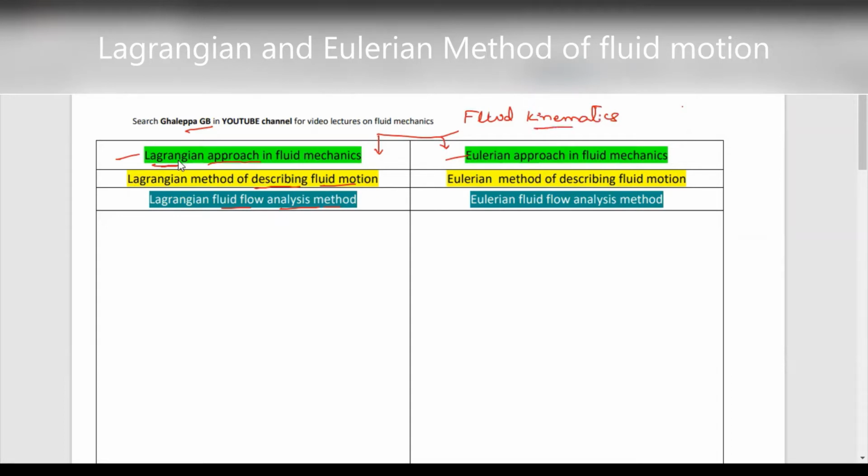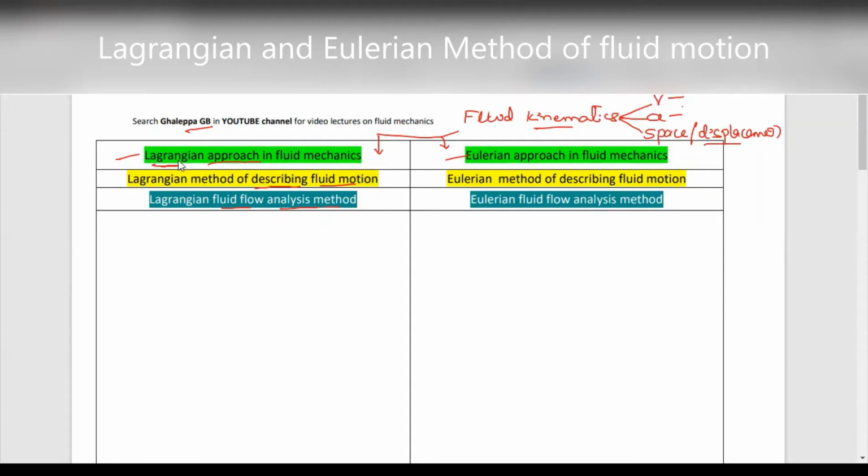It is a branch of science where we study the velocity of the fluid flow, the acceleration of the fluid in motion, and the space coordinates of the fluid flow, or we can use the word displacement of the fluid particle.